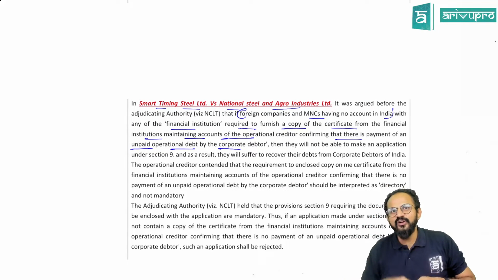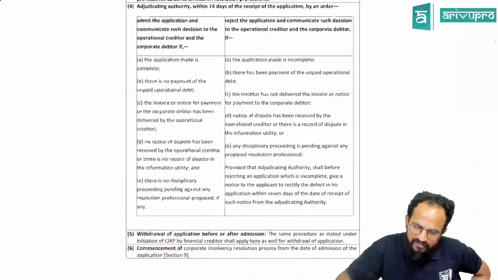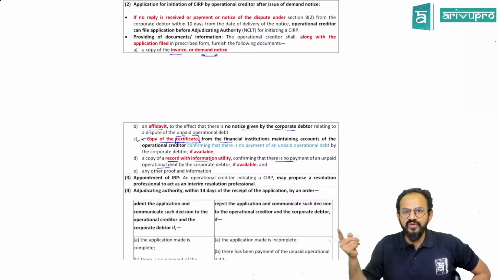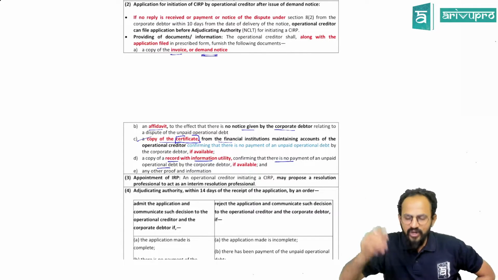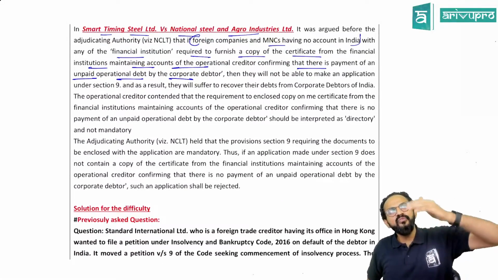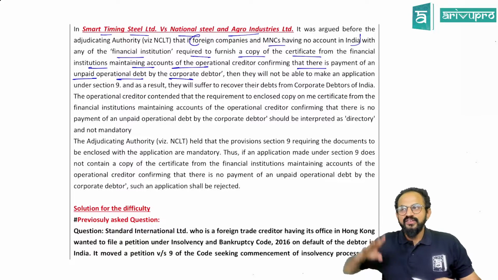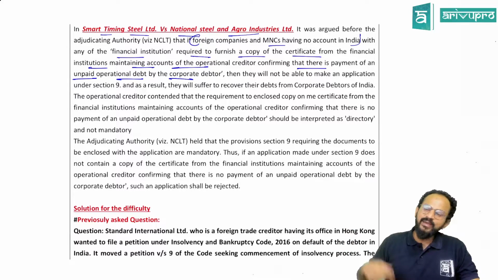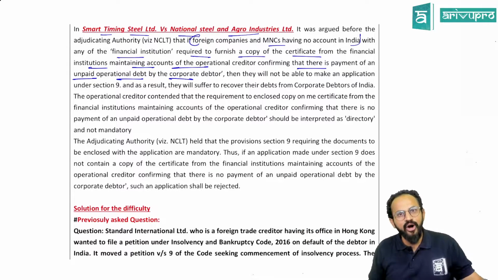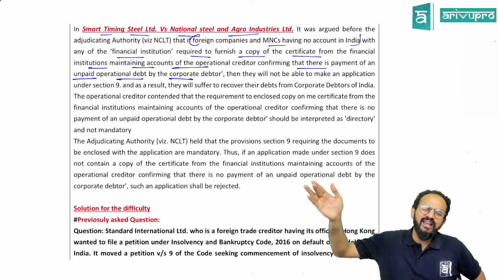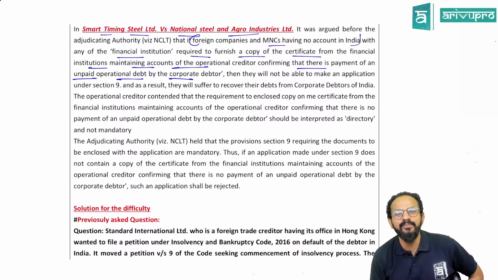So people, just now we saw, what are the documents, people? Sir, a copy of certificate, people, the passbook entry from the financial institution maintaining your accounts. Sir, now the question was, people, there was a person who was a foreign trader or a foreign supplier. He was doing a business with our corporate debtor. Now the problem was, people, the foreign trader, why will he have an account in India with financial institutions?